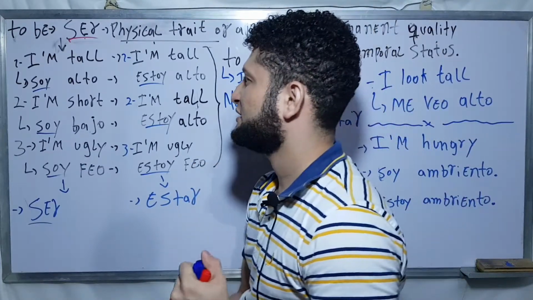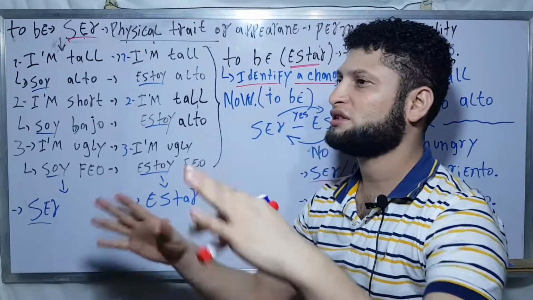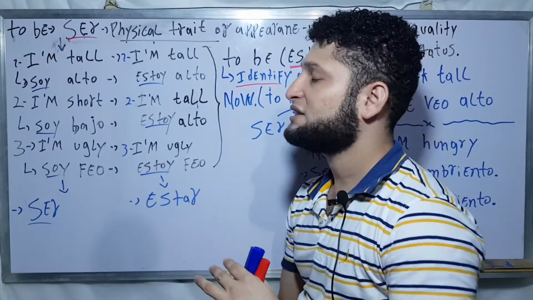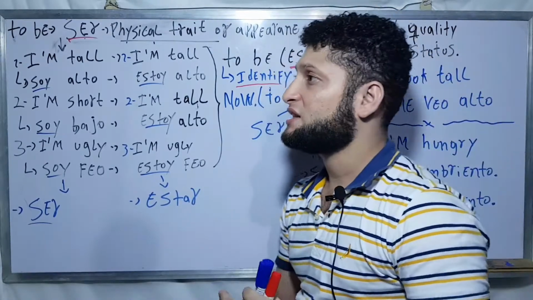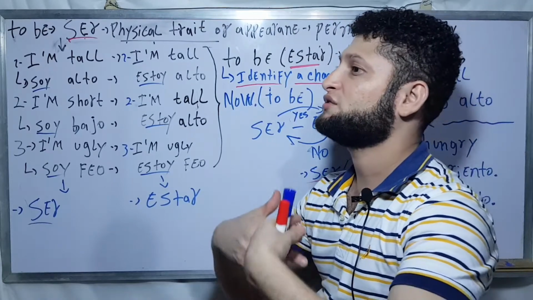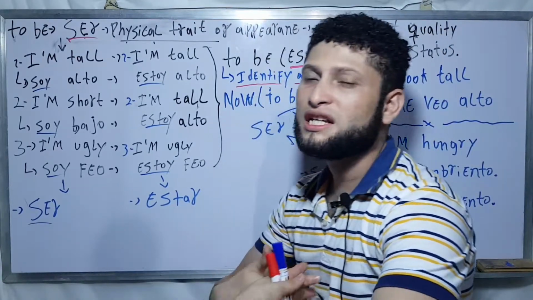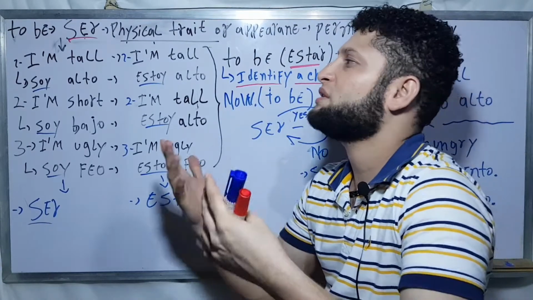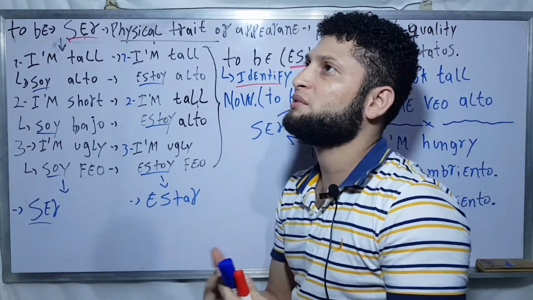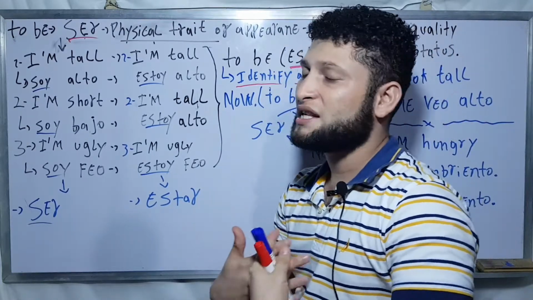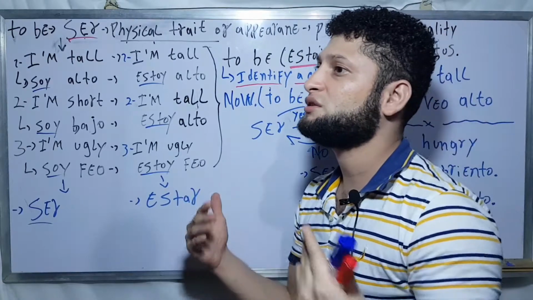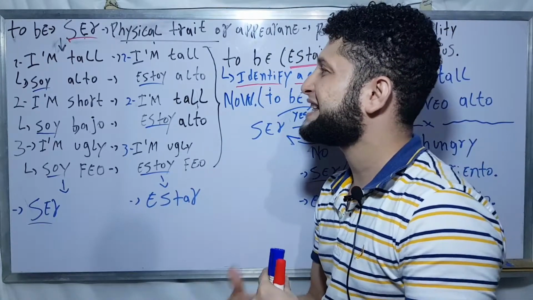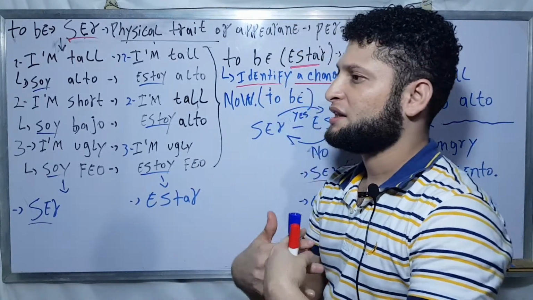It means that I don't need to do something. In this case, my stature doesn't depend on anything. I don't need to do something in order to look tall because I'm tall. For example, Michael Jordan is tall. He doesn't need to do something in order to look tall because he is tall.